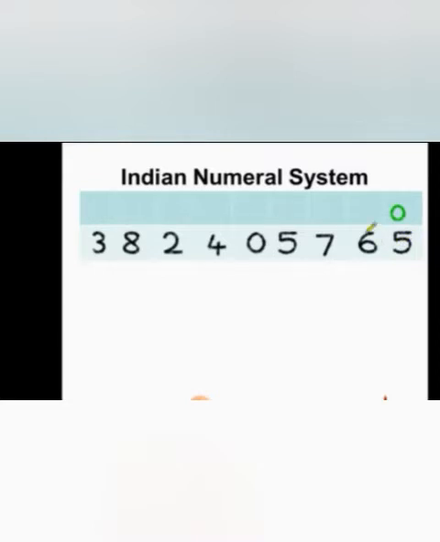Then comes the tens place, then hundreds, then thousands, then 10,000s, then lakhs, followed by 10 lakhs, then crores, and then 10 crores. Now it becomes very easy to read any large number if we place it under the place value chart according to the numeral system. Here we are using the Indian numeral system.